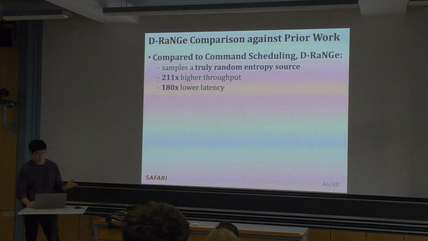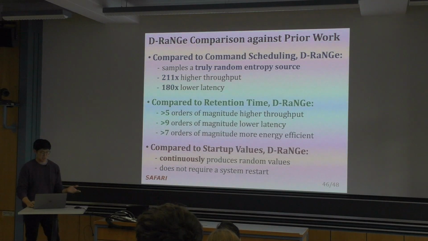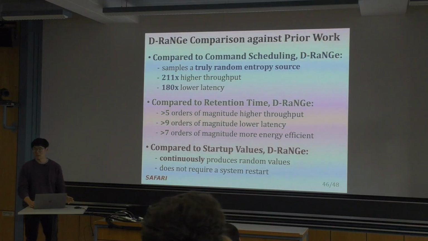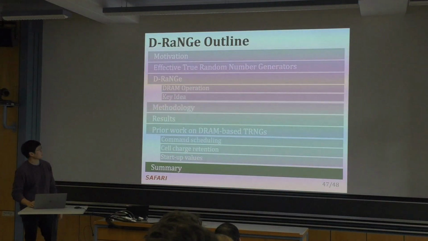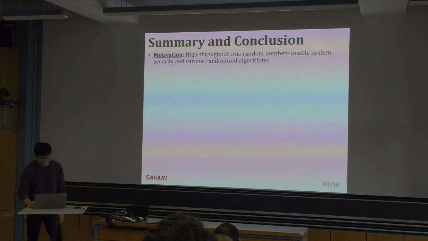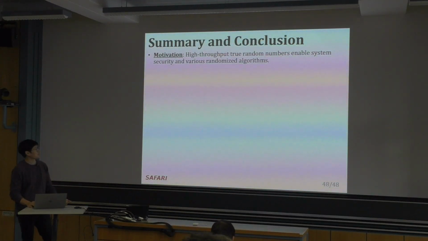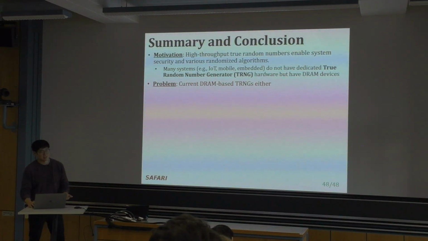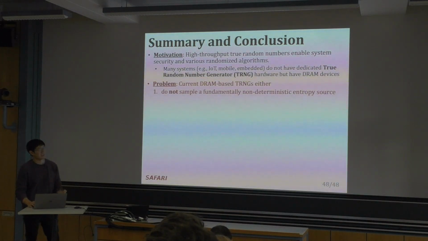As a summary, compared to all these prior works, we have much higher throughput and much lower latency, and we can continuously produce random values, and we don't need to restart our system. So, in summary, our motivation is that high throughput true random numbers enable system security and various randomized algorithms. The current DRAM-based TRNGs are not sampling a fundamental non-deterministic entropy source, such as command scheduling.